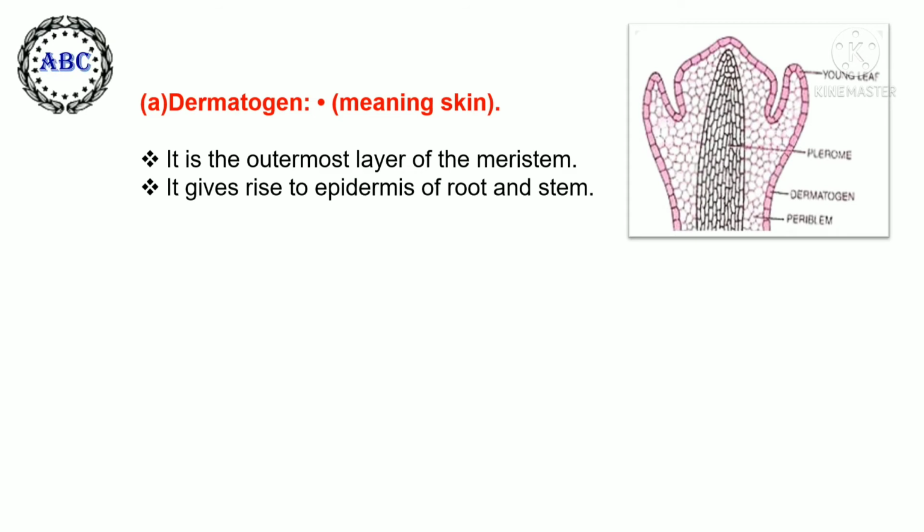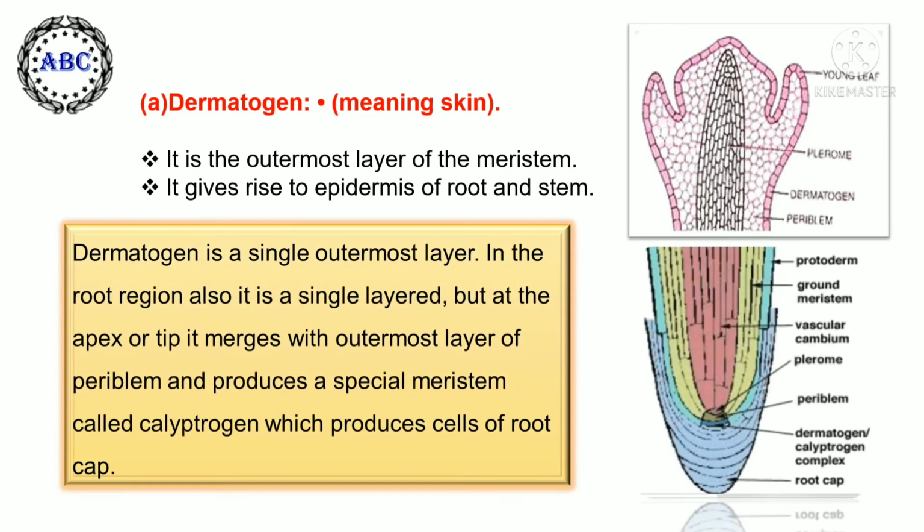First is dermatogen, meaning skin-like layer. It is the outermost layer of the meristem. It gives rise to epidermis of root and stem. Dermatogen is a single outermost layer in the root region also. It is a single layer, but at the apex or tip, it merges with the outermost layer of periblem and produces a special meristem called calyptrogen, which produces cells of the root cap.